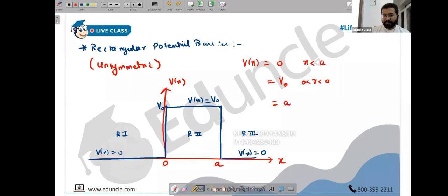It will fall and become zero. It will again become 0, and it will remain 0 for x greater than a: a to 3a, 4a, 5a, up to infinity. It remains 0 once again. There are three reasons.